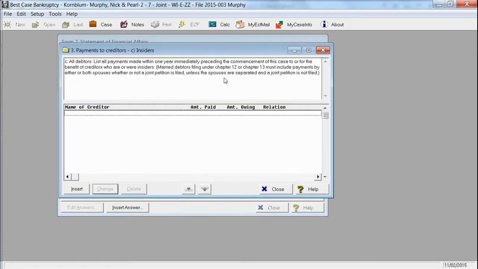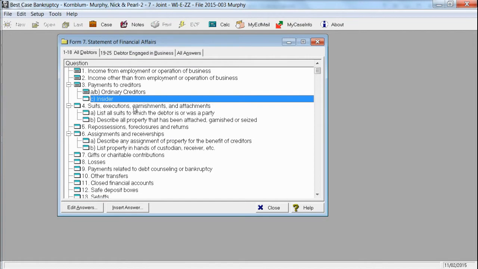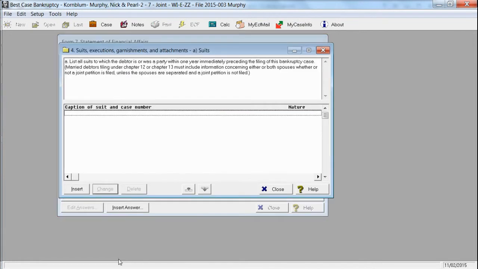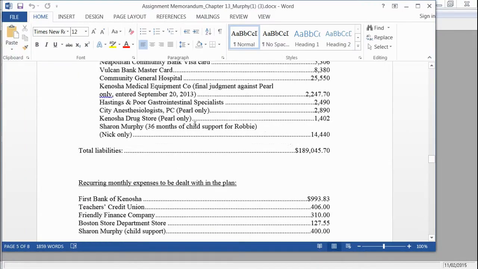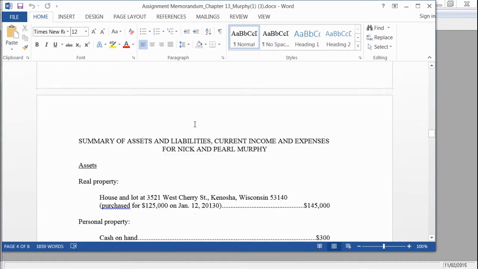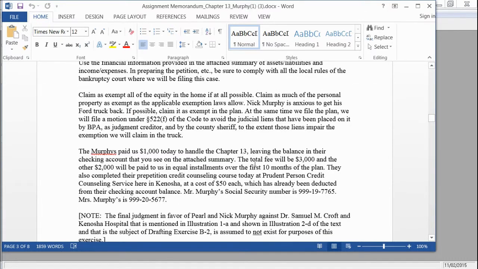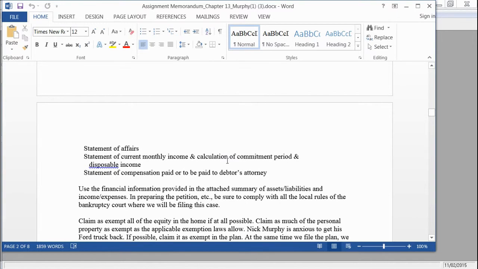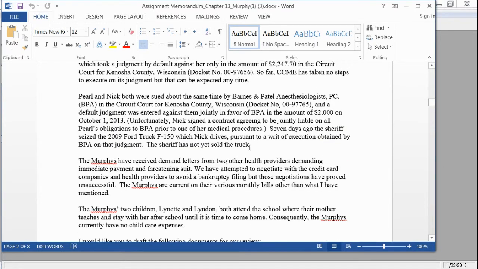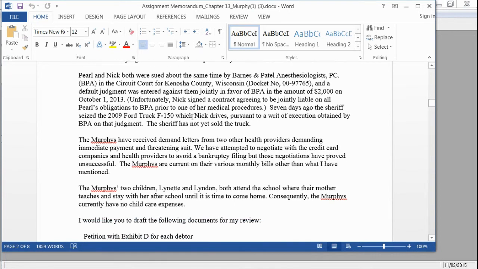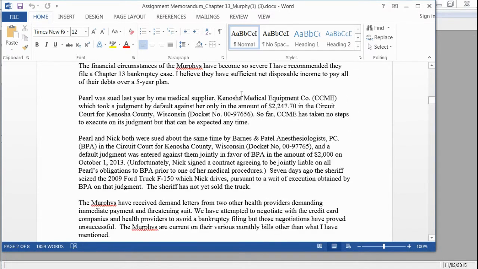If you have any insiders, then you would put that. In this case, we do not have the insiders. If they have been subject to a lawsuit, you would have to put that here. And again, you would look at your documentation to see whether they have been sued by civil suit. At this point, they were sued, but now there are judgments against them. So those suits are not yet pending. They've already had default judgments entered against them.